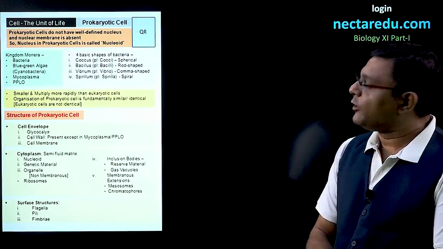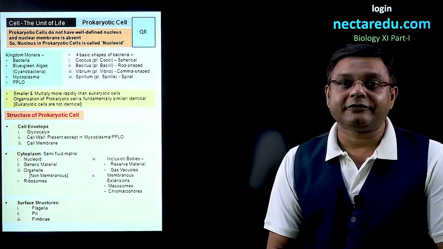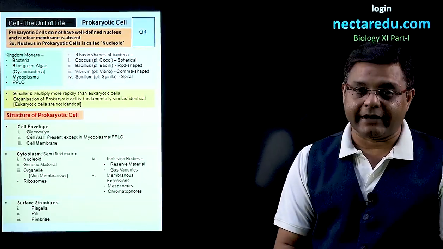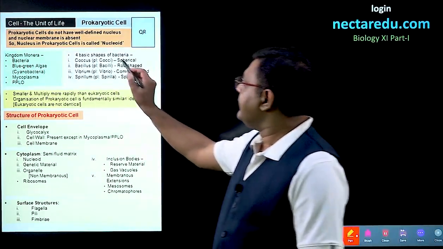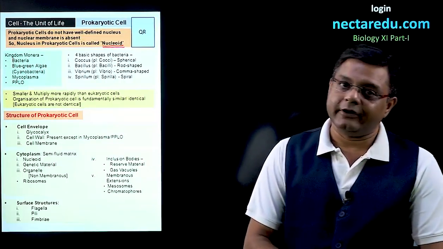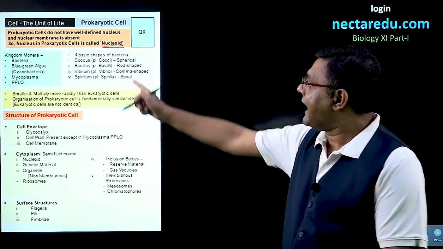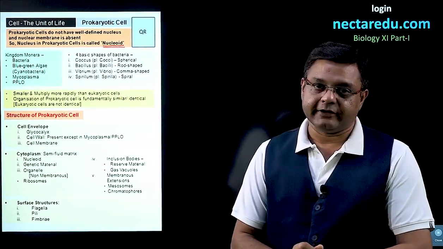Now, if we talk about prokaryotic cell, then it is defined by nucleus which does not have a membrane. And what do we call? We do not use the term nucleus over here. We call it nucleoid. So, prokaryotic cell will not have nucleus. It will have nucleoid which is present in it.